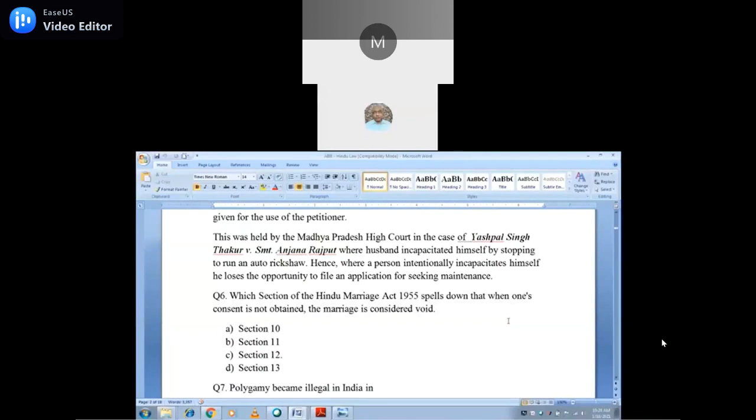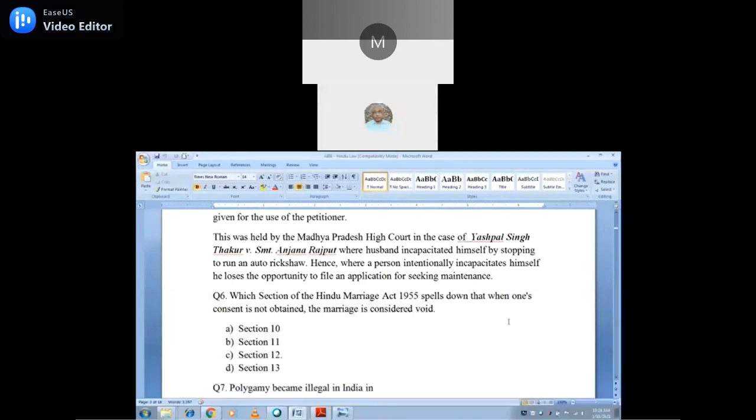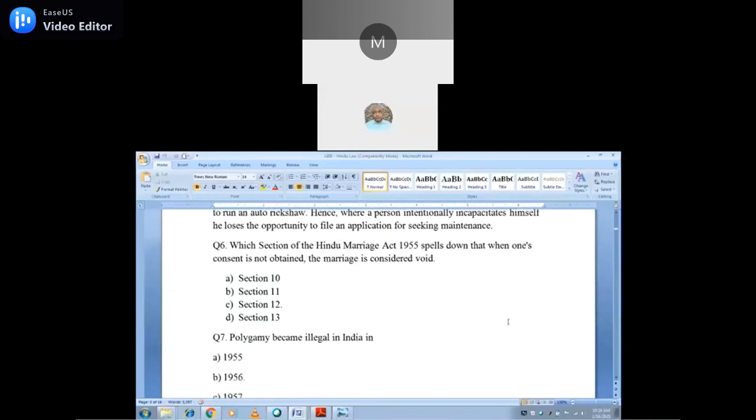Because sometimes the subsidiary question may be asked in that way also. Which case law says where a person himself incapacitated gets no maintenance? Then you have to say Yashpal Singh Thakur versus Srimati Anjana Rajput. That was the case law, because this is a subsidiary question. Yes, comes to the next.